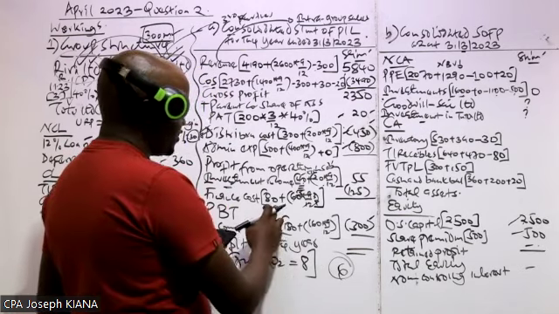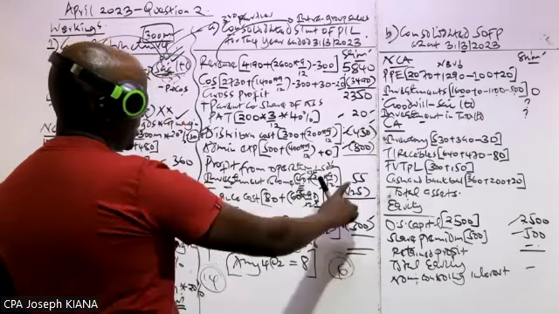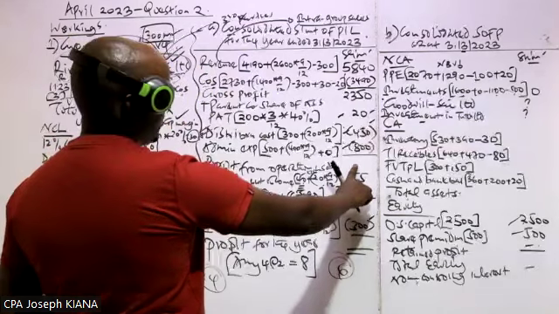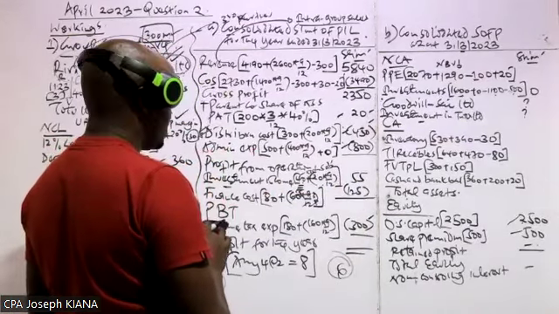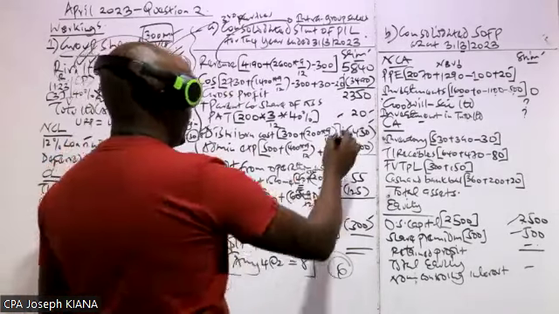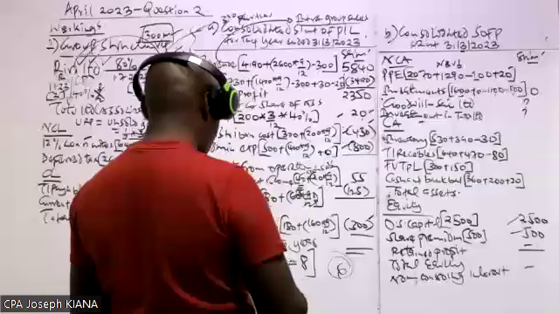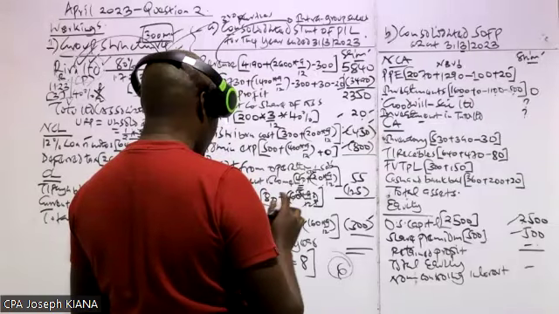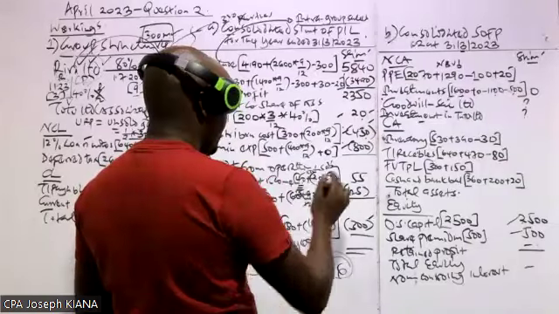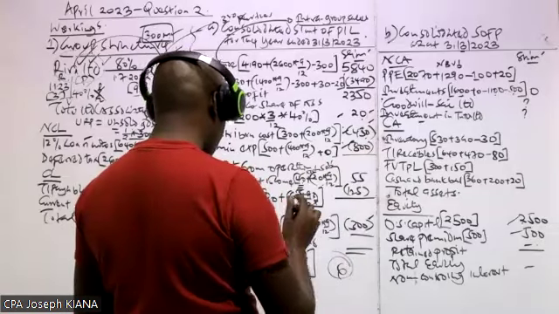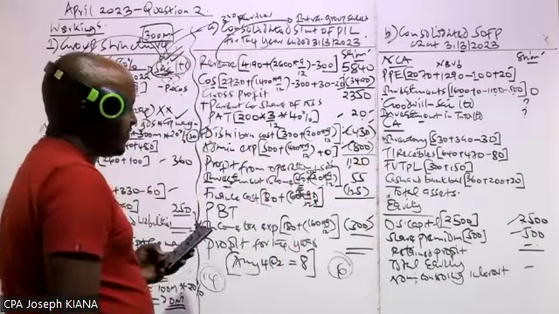Yes, 45 plus this, which will give us 125. That is okay. So let's get now this profit from operation. Profit from operation would be our gross profit, which is 2350, plus the parent company share of profit in associate, plus 20, minus 450, minus 800. So I'll get 1120.